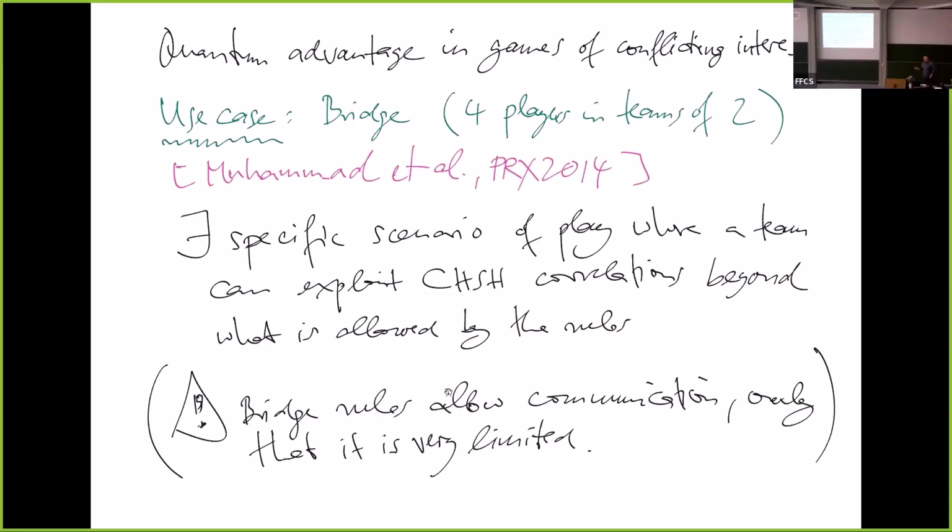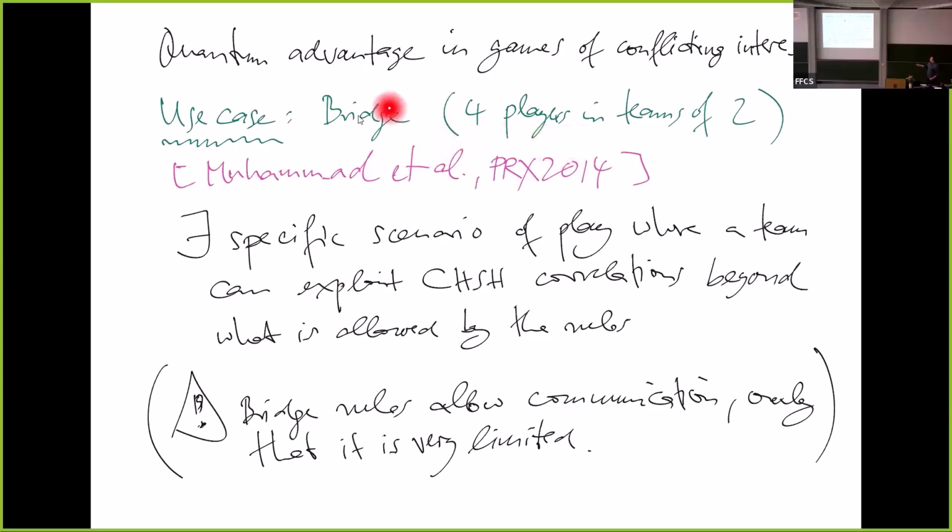What I want to talk about today, in the time I have, is quantum advantage in games where the players play against each other. That's the usual sort of game. When we play games, each of us is a separate party and we follow some rules to win. A starting point is Muhammad et al. in PRX, already a while ago.